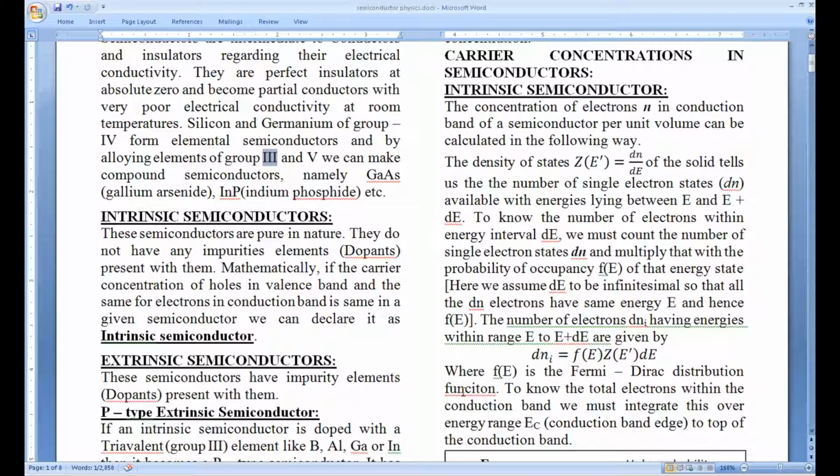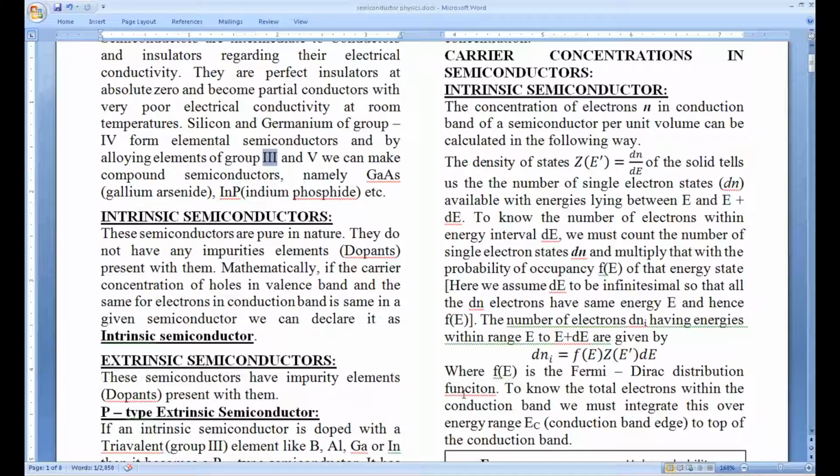They do not have any impurities present inside, and hence they are called intrinsic semiconductors. Mathematically speaking, if the number of electrons in the conduction band and the number of holes in the valence band become equal at any non-zero temperature, one may call it an intrinsic semiconductor. So in an intrinsic semiconductor, at any non-zero temperature, there are equal numbers of holes and electrons.